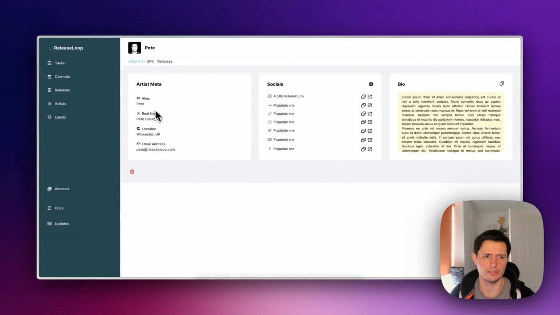On the left here, you can add in the alias again. You can adjust the real name, location. I'm in Worcester, UK, so I've added that, and email address. You can update it anytime. You can update the press pick as well by clicking on the top left.